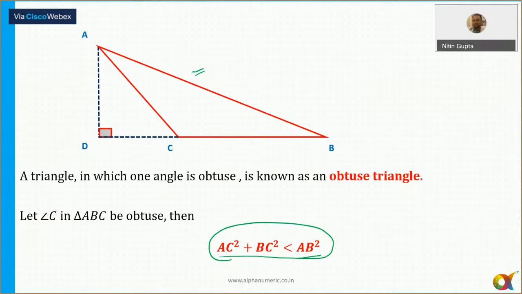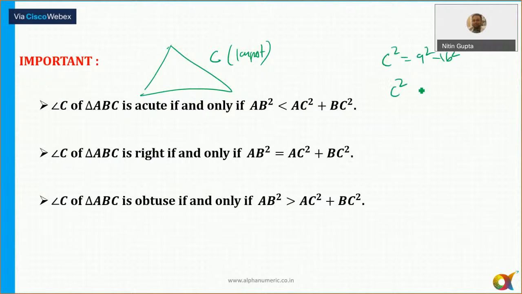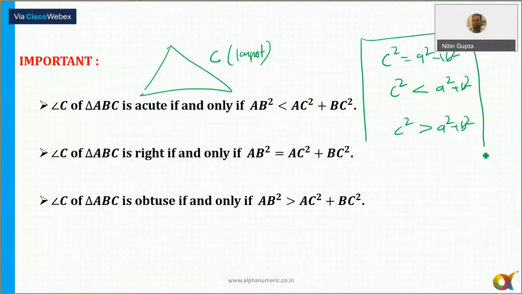So I can say, in any triangle, let's say C is the largest side. For a right angle triangle, C square is equal to A square plus B square. For an acute angle triangle, C square is less than A square plus B square. And for an obtuse angle triangle, it is always greater than A square plus B square. So these are the three very, very important formulas.